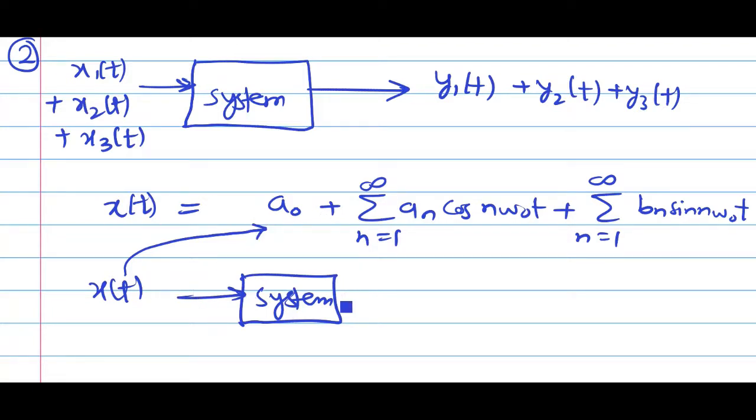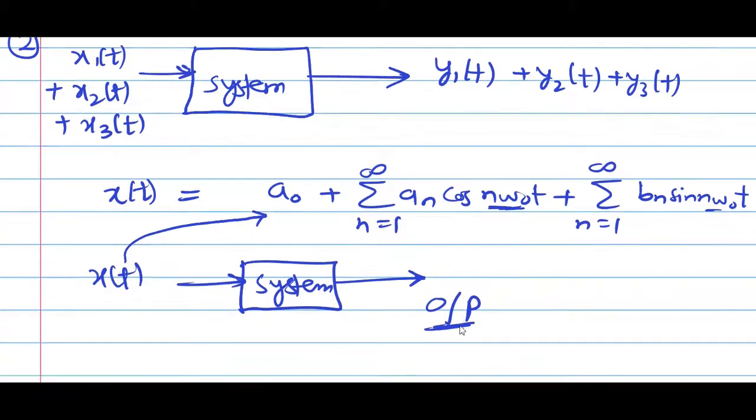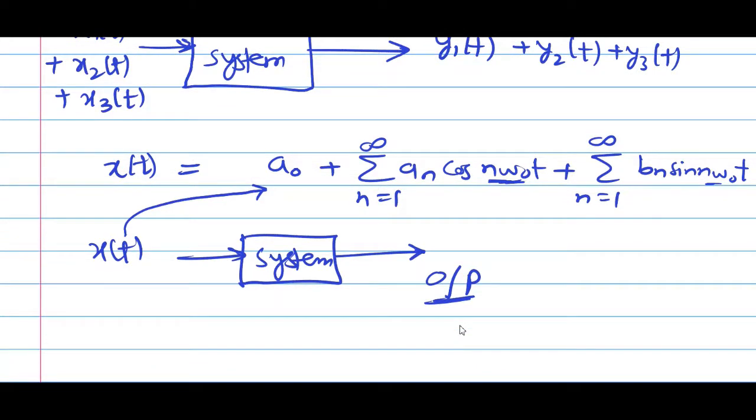Because here I will know the input frequencies, I can know the output frequencies also. What frequencies will be coming in the output, that information I can get by representing our x of t in terms of the trigonometric Fourier series. We can find out which frequencies are going to come in the output. So again, my input is what? Sinusoid.